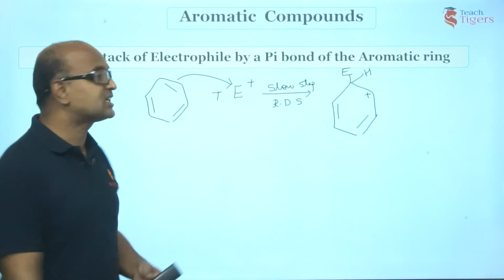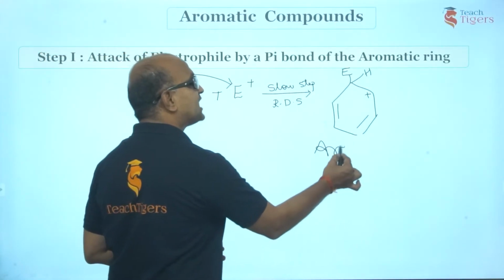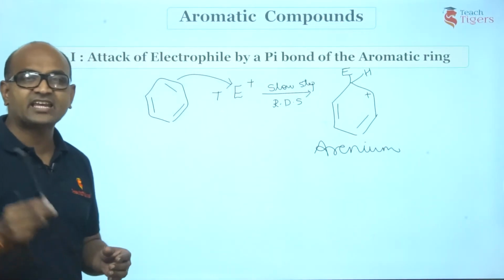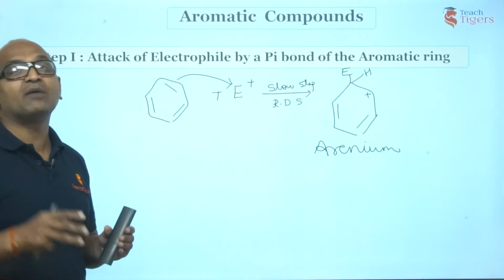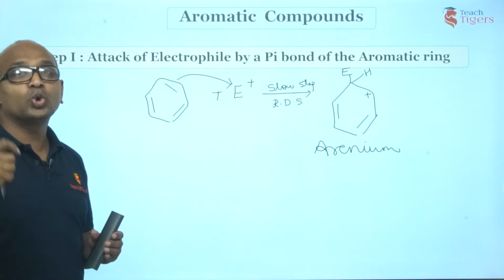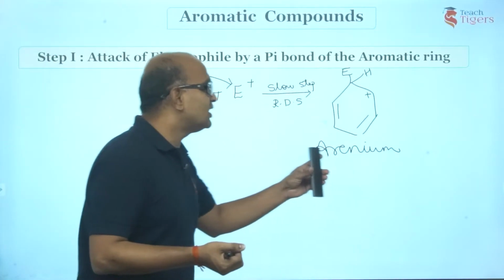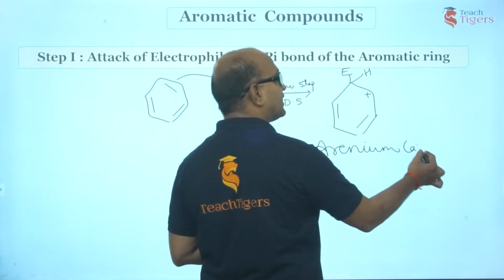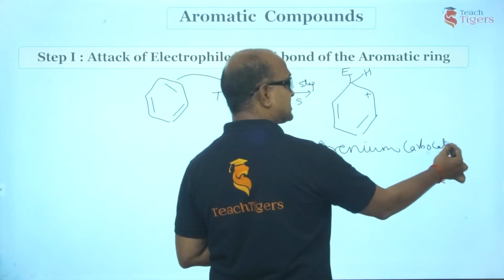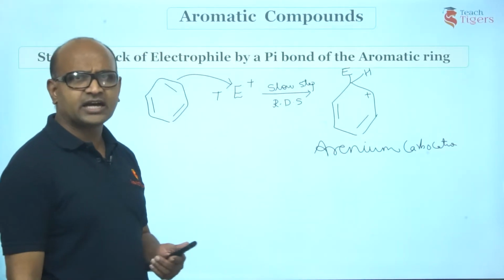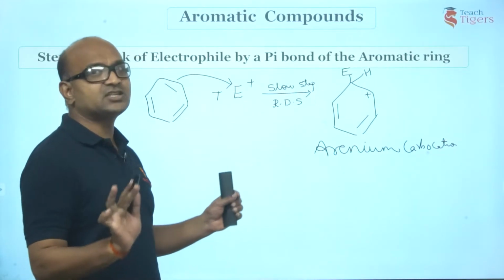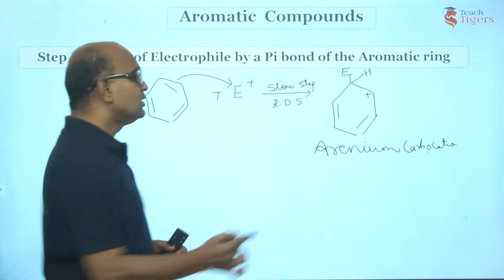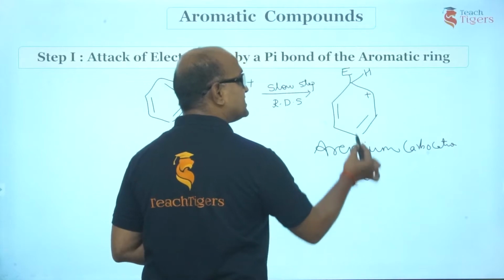Sir, what do we call this carbocation? We call this arenium. Ium is the suffix. Generally we use it for a species carrying a non-metal carrying a positive charge. Ammonium, nitronium, chloronium. Am I right? So guys, this we call the cation of arenes, aromatic compounds. We call it arenium carbocation. Now, I told you it is non-aromatic. Then sir, why is it formed? Guys, this is not the final product. This is an intermediate and is resonance stabilized. How? If you guys check, there is a single bond.